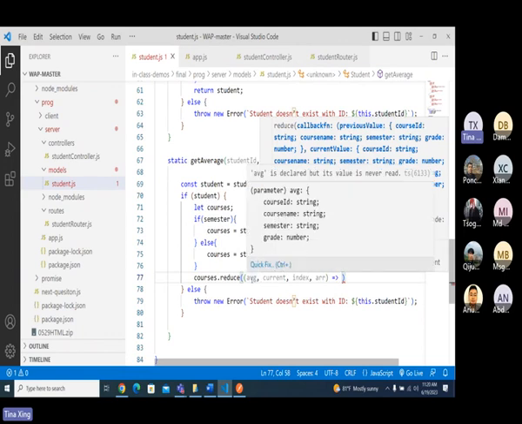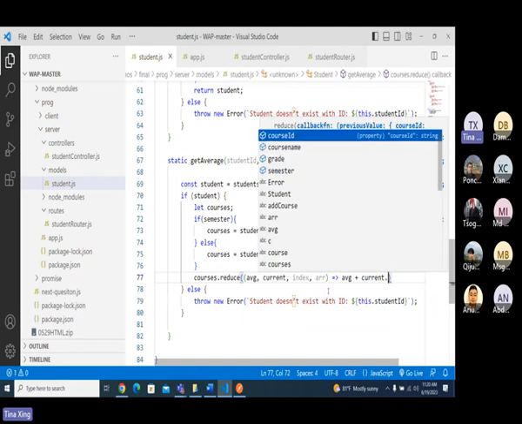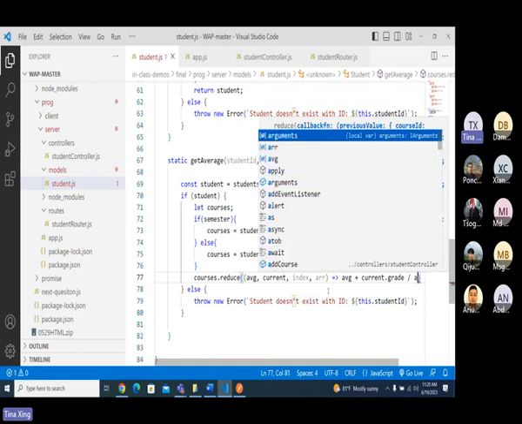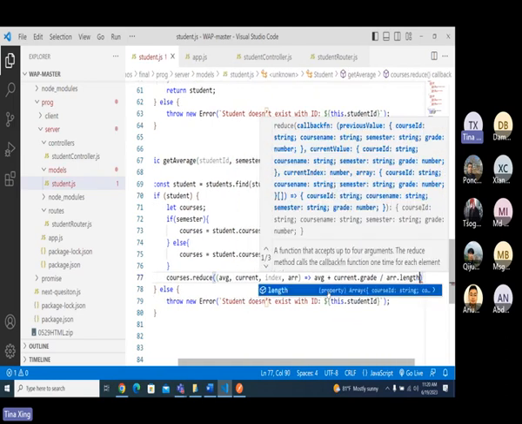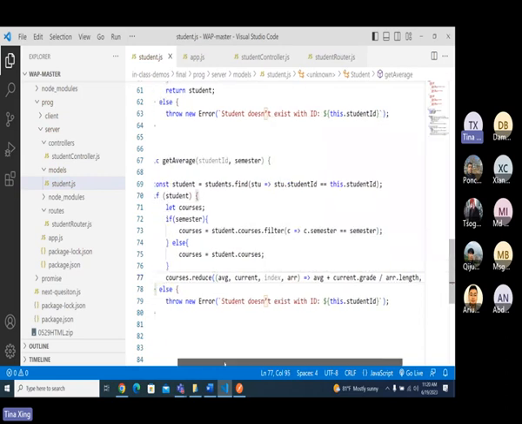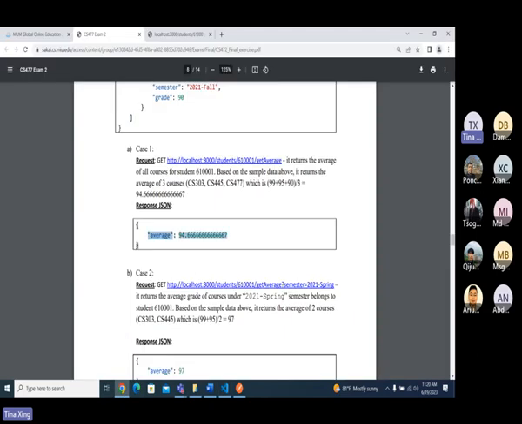Do like a sum first. Okay, let's do this one. Average plus current dot grade, right? Then divide by arr dot length. You can additionally give a 0, okay? Like this way. And then what's my return response? It's going to look like this way, right? This is my return response, right?